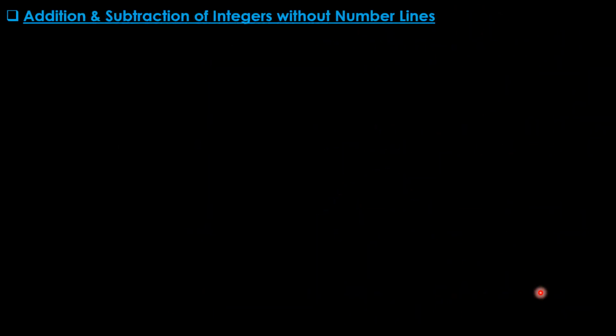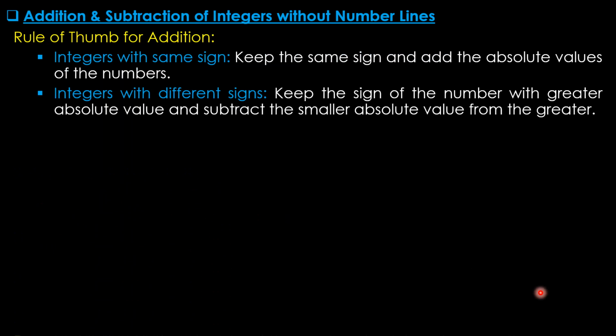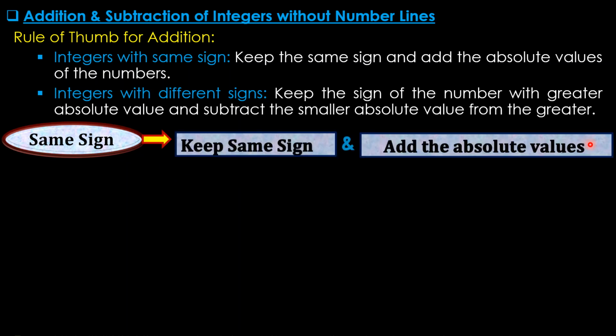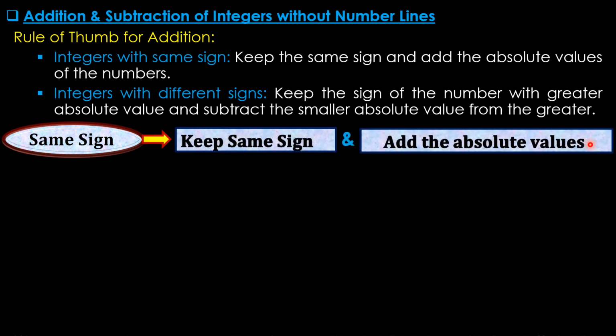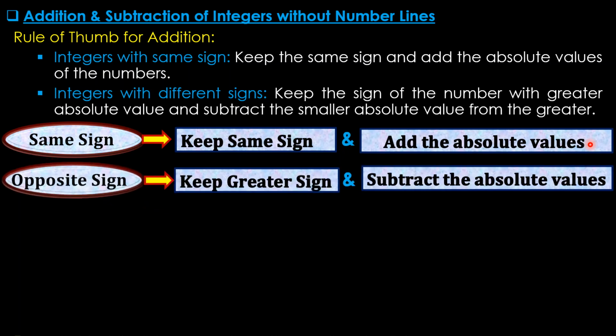Now addition and subtraction of integers without number lines. Rule of thumb for addition: integers with the same sign keep the same sign and add the absolute values of the numbers, but integers with different signs keep the sign of the number with greater absolute value and subtract the smaller absolute value from the greater. So if the same sign, we keep the same sign and add the absolute values, but if it is opposite sign, we keep the greater sign and then subtract the absolute values.